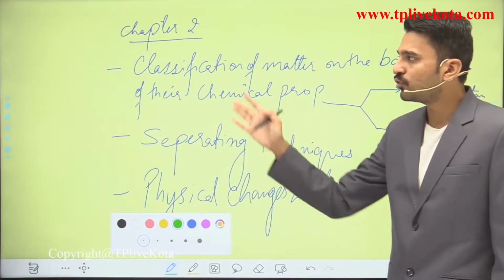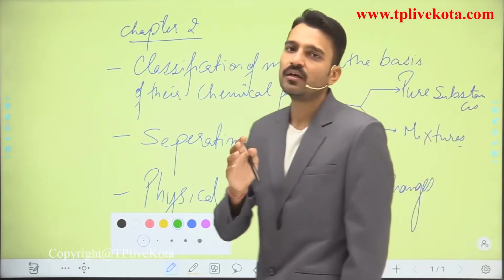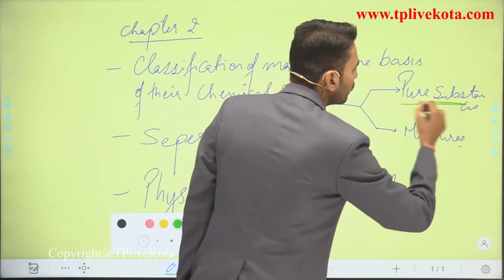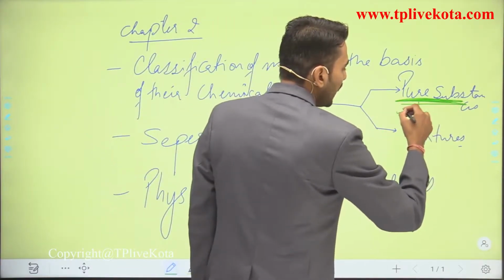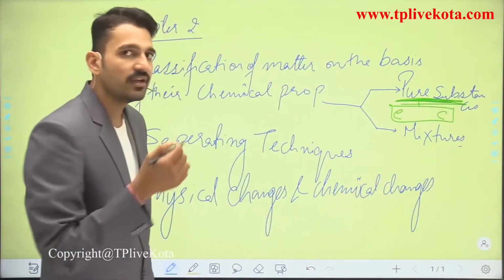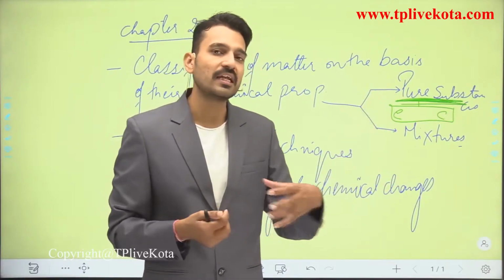So it seems to be divided into 3 parts, but here the classification of matter on the basis of chemical properties is much more important, that is on the basis of their purity. So it is classified as elements as well as compounds. This we are going to see in this particular lecture. We will be dealing with the elements and the compounds in lecture number 2.